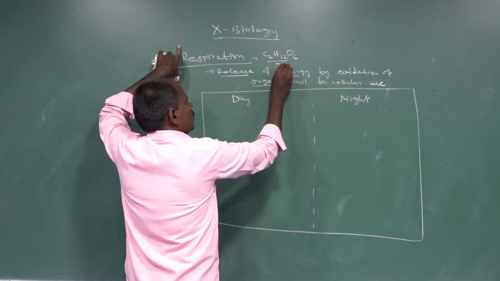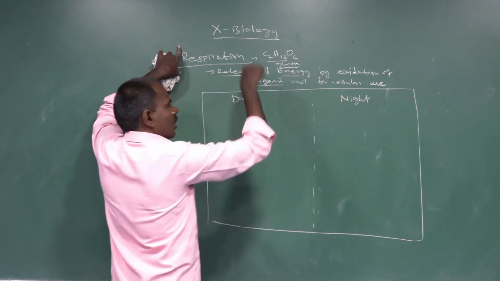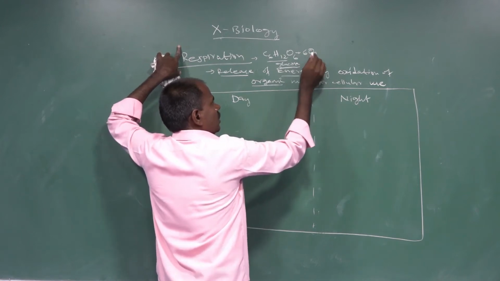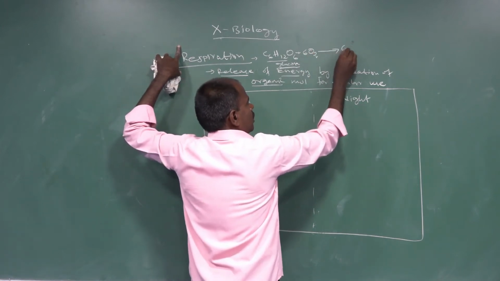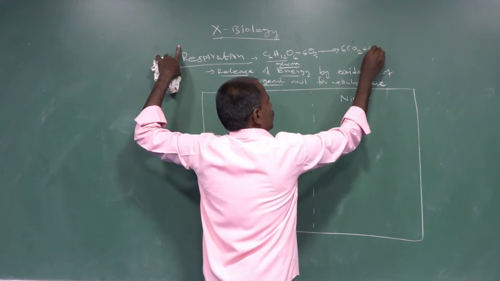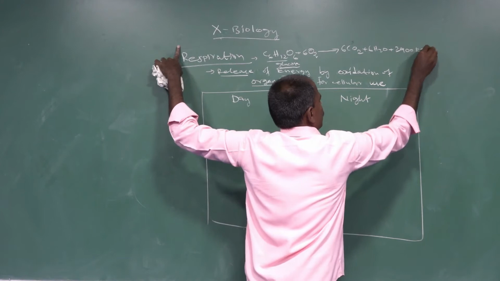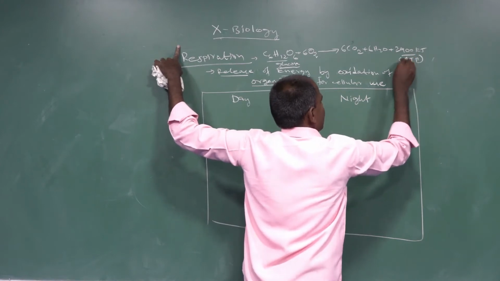C6H12O6, that is glucose or an organic molecule, is oxidized with 6 moles of oxygen, releasing 6 moles of carbon dioxide plus 6 moles of water plus 2900 joules of energy as ATP.